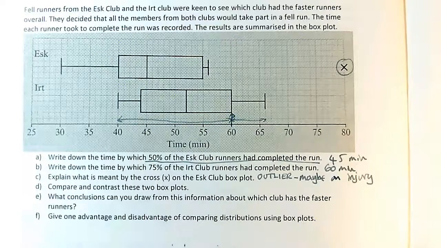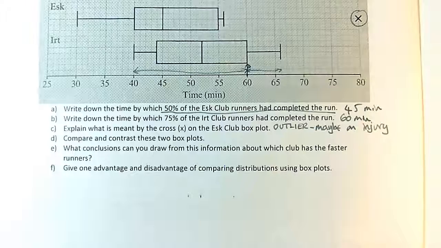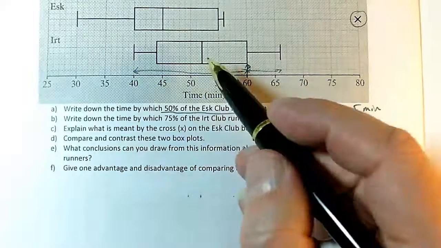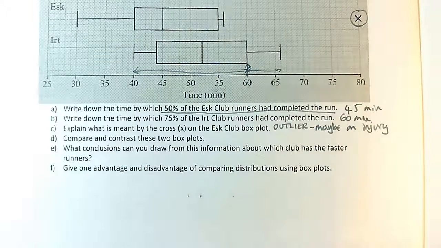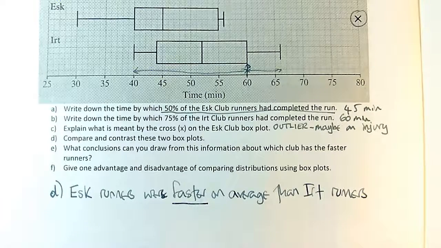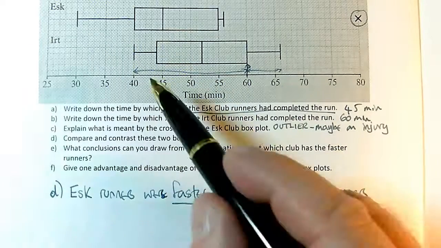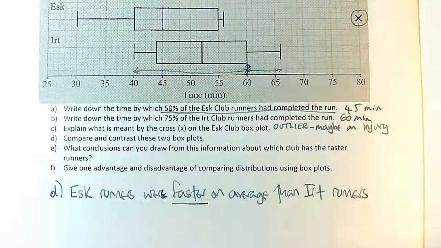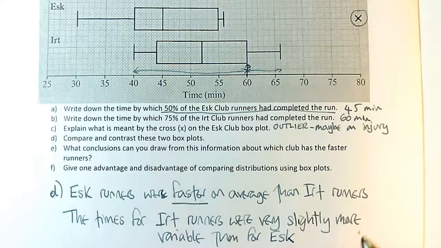Okay, compare and contrast these two box plots. I need to make a comment about, at the very least, an average measure of centre and a measure of spread. So I can see the median is much lower, in other words, faster times for the ESC Club than the ERT Club. So I'm in context, I'm talking about speed. And the variability, well, once again we've got very similar spreads. If I count the squares, I can see that the ERT runners' times were very slightly more variable, but it wouldn't be wrong to say that the variability was about the same for both groups. Okay, if there were 2 marks, that's all I'd bother saying.